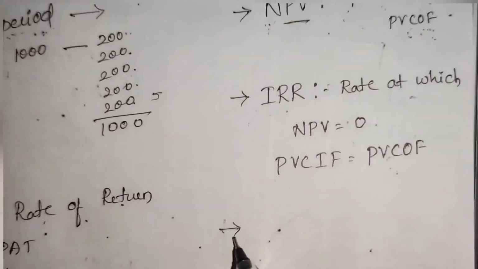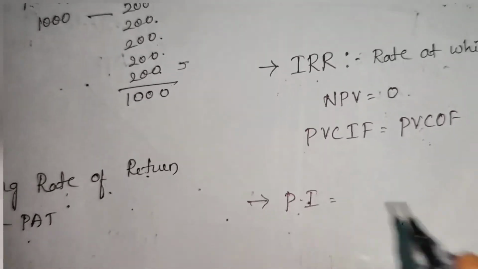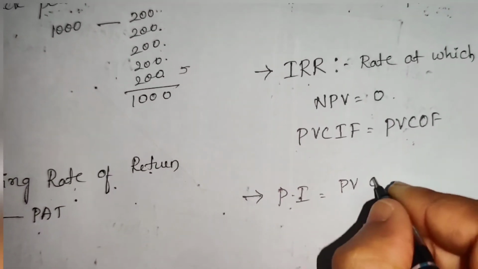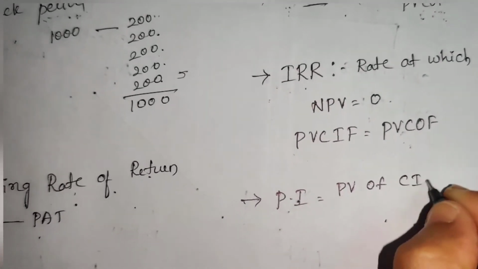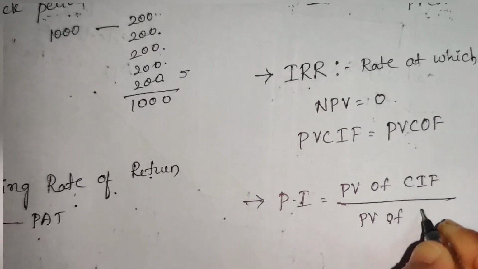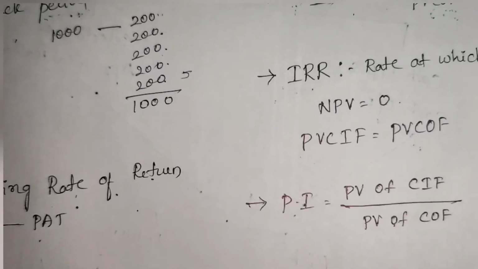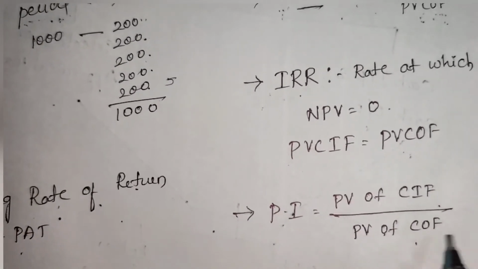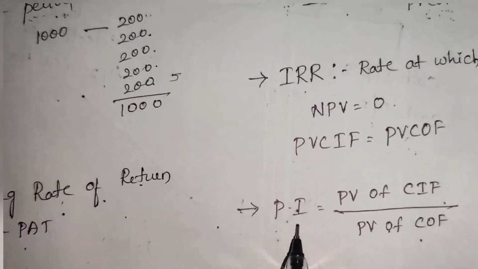And the last one is the profitability index. The profitability index is nothing but the present value of cash inflows to the present value of cash outflows. Present value of cash inflows divided by present value of cash outflows gives us the profitability index.